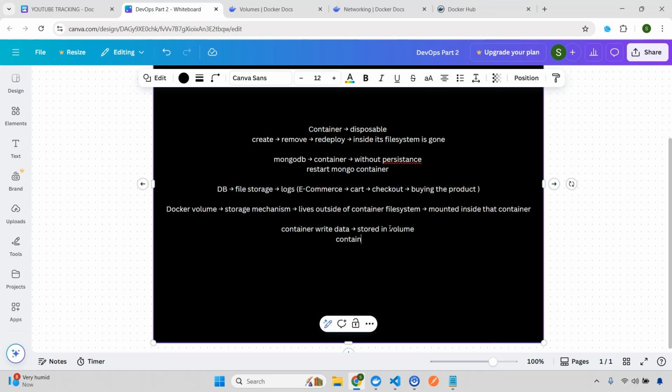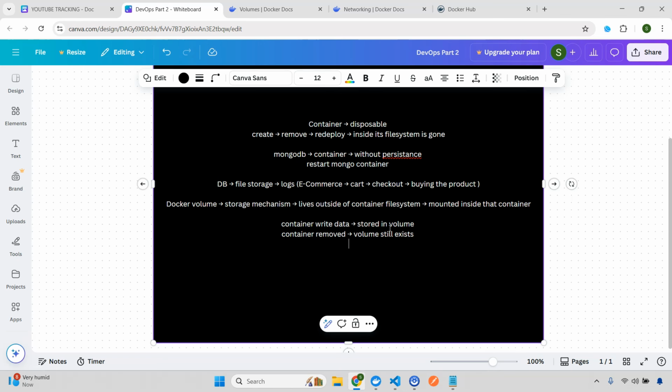Next, you remove the container, and your volume still exists, right? Then one more important part: now I create a new container, and here the important part is I reattach the same volume with this new container, and I can still see the old data. I hope this is clear.